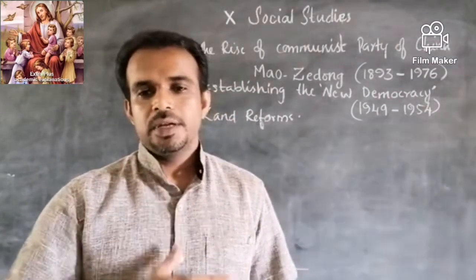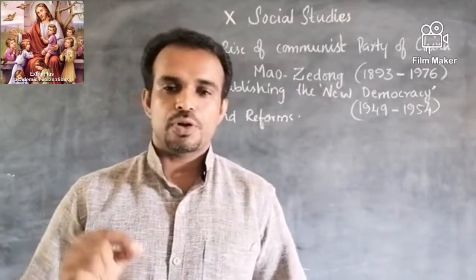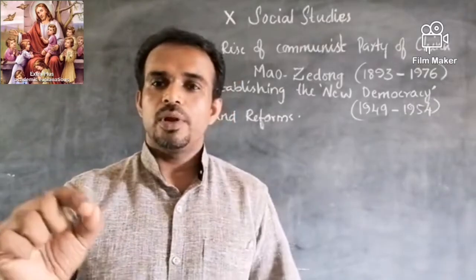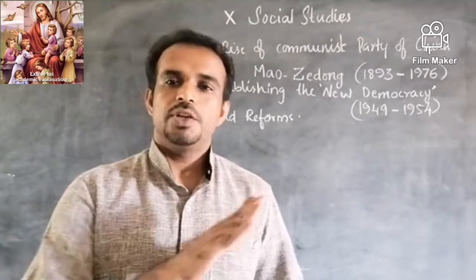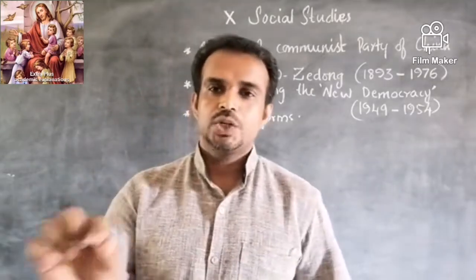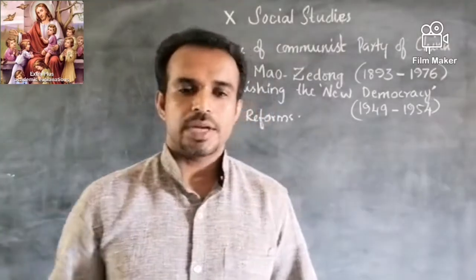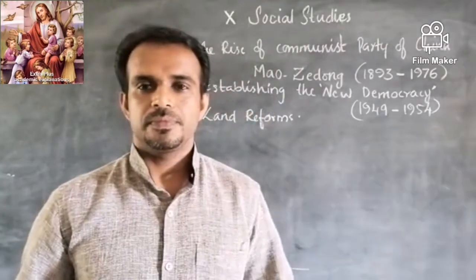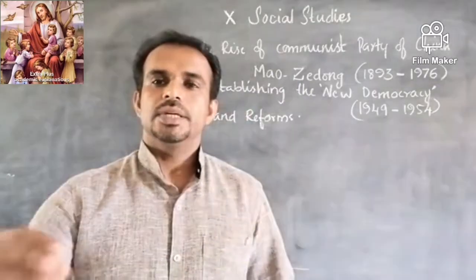Land reforms were taken up, and laws were established to protect the women. Polygamy, a practice of having more than one wife, was abolished. Equality of men and women was established in society. Okay, so everything he had promised to the people was established.